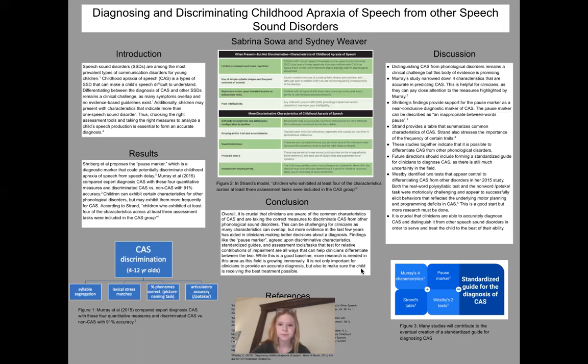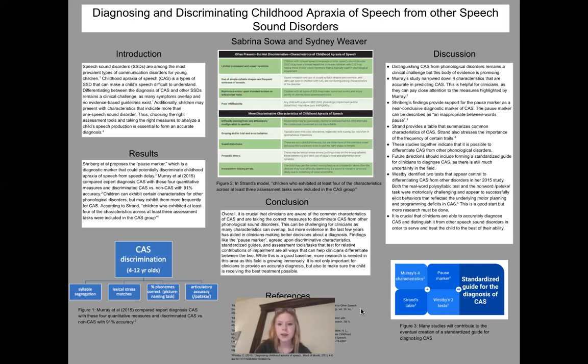Okay, and then we can move forward into our discussion. So just to open that up, distinguishing childhood apraxia of speech from phonological disorders and other speech sound disorders remains a clinical challenge, but this body of evidence is promising. Just like we said before, Murray's study narrowed down 4 characteristics that are accurate in predicting CAS. That's the figure to the left. And Schreiberg's findings provide support for the pause marker as a near conclusive diagnostic marker of CAS. The pause marker can be described as an inappropriate pause between words.